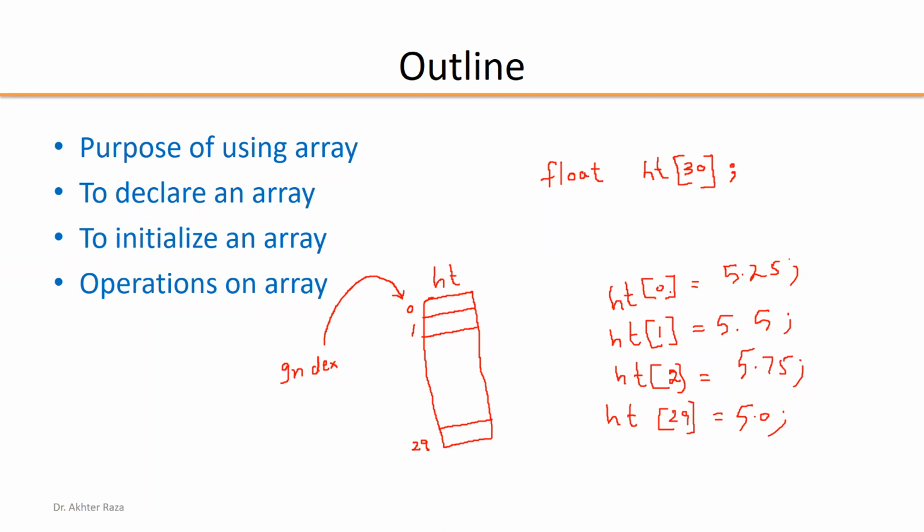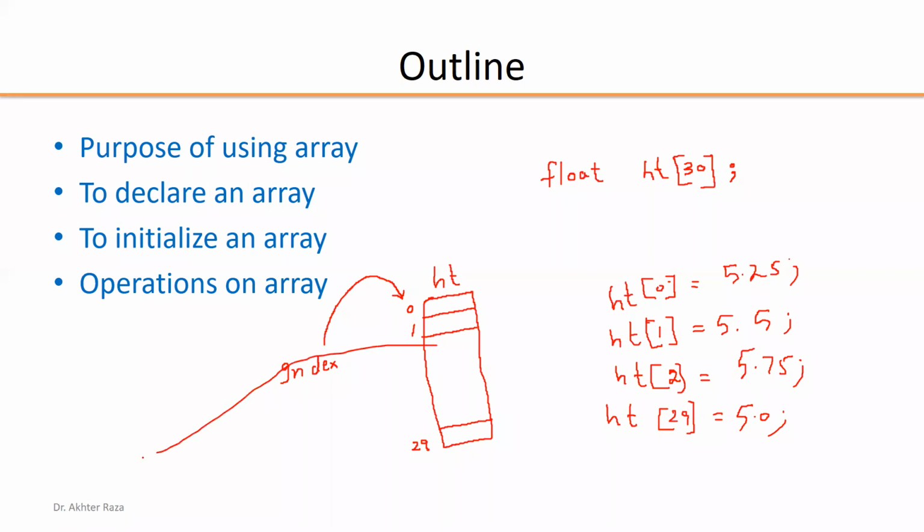And this is the process of initializing the individual elements in the array. This process can be done by using index. So index is the location number in the array. 0 means the first student, the height of the first student.